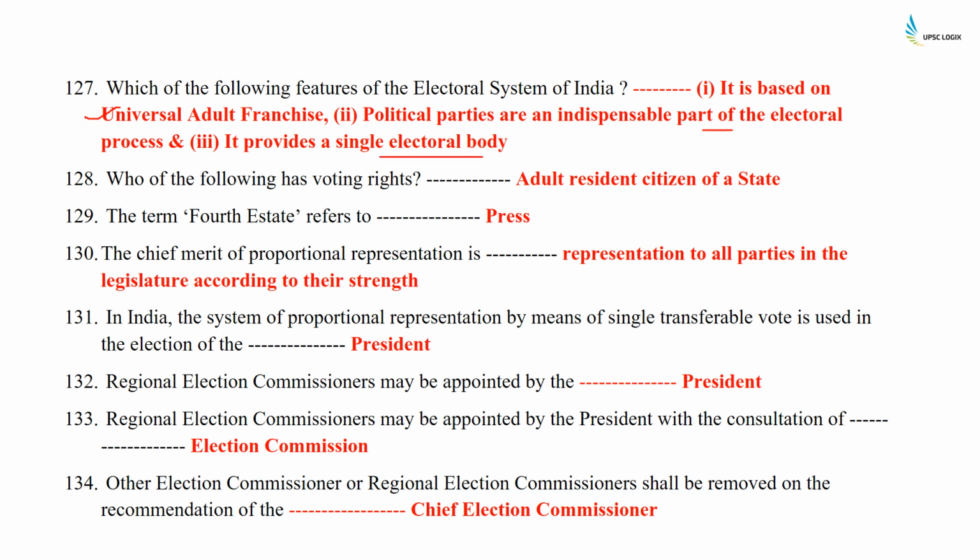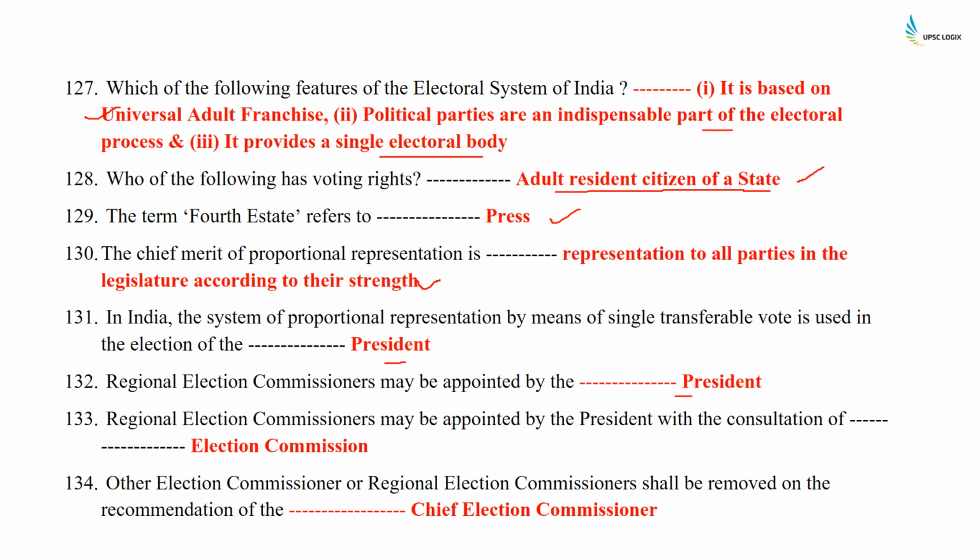Who of the following has voting rights? Adult residents, citizens of a state. The term fourth estate refers to press. The chief merit of proportional representation is representation to all parties in the legislature according to their strength. In India, the system of proportional representation by means of a single transferable vote is used in the election of the president. Regional election commissioners may be appointed by the president.